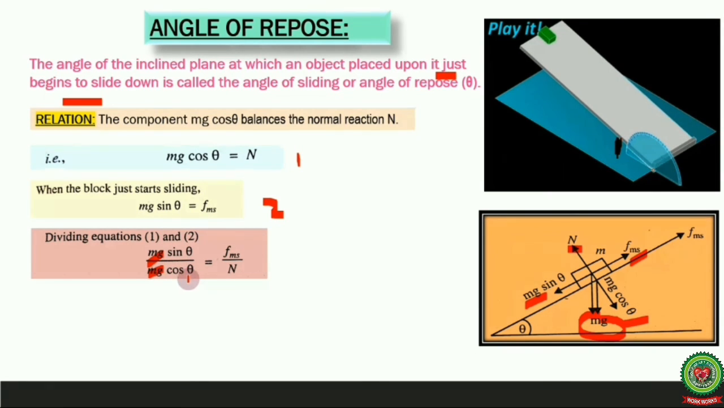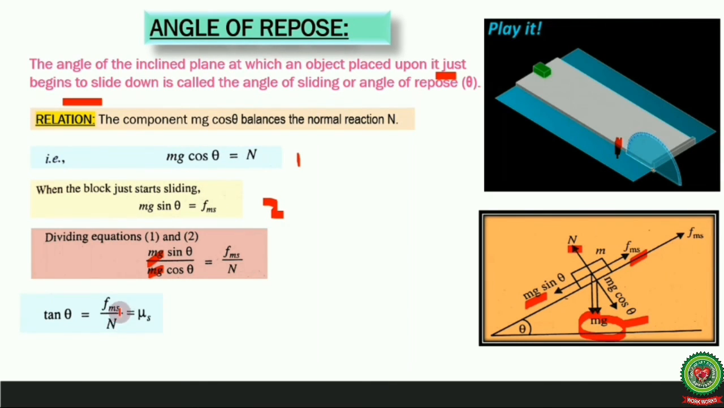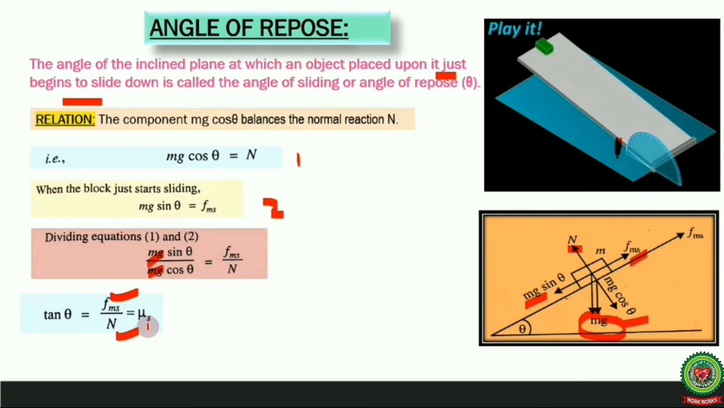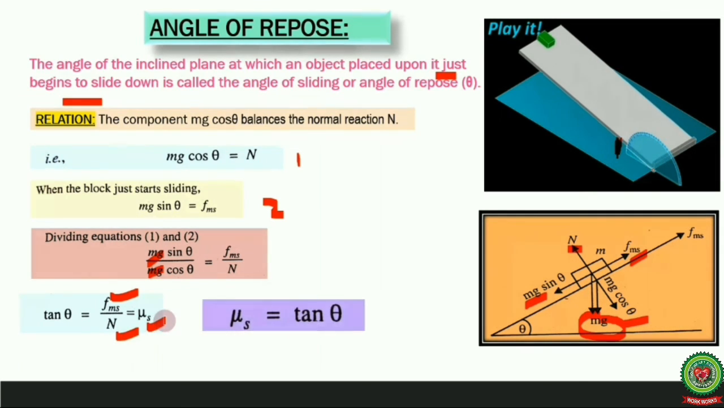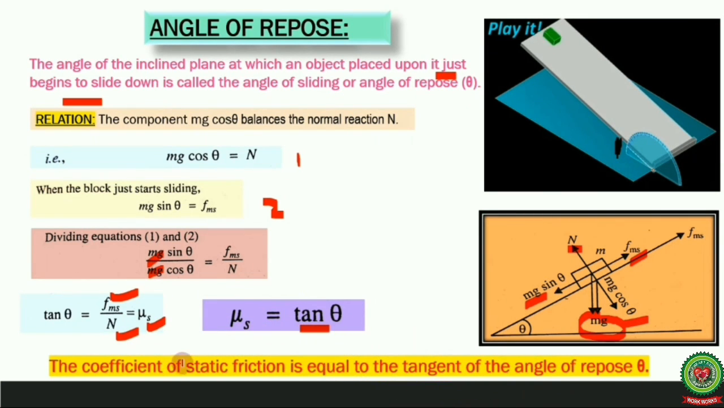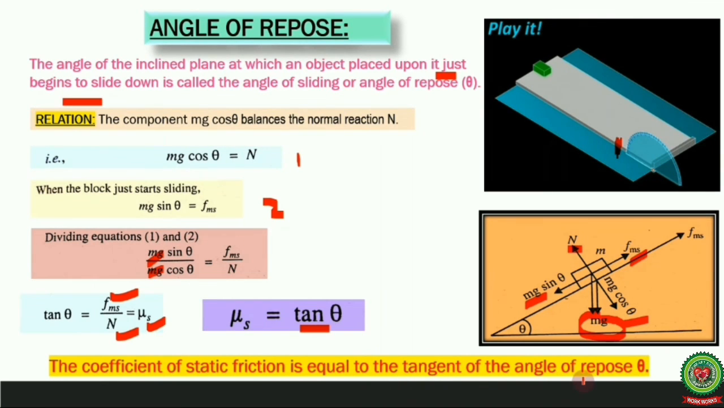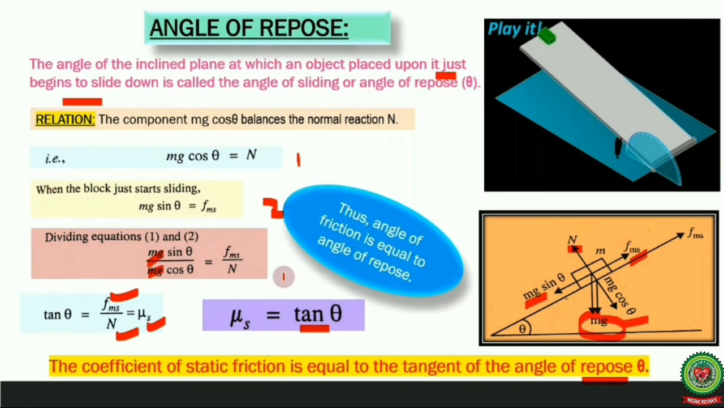Sin theta over cos theta will become tan theta, and we get tan theta is equal to f_ms divided by N, and we know that limiting force of friction divided by normal reaction is the coefficient of static friction, which means that mu_s is equal to tan theta. The coefficient of static friction is equal to the tangent of the angle of repose. Thus we can conclude that the angle of friction is equal to the angle of repose.